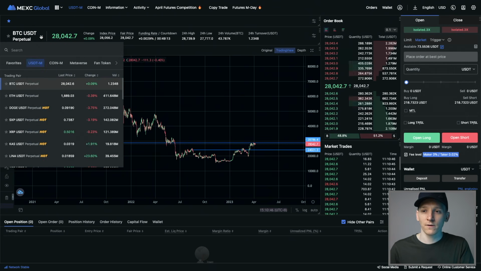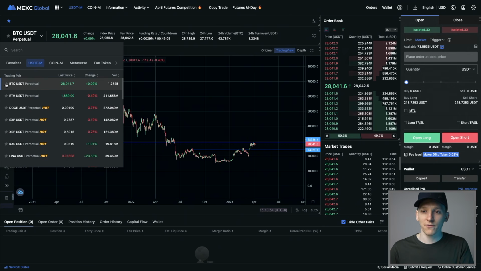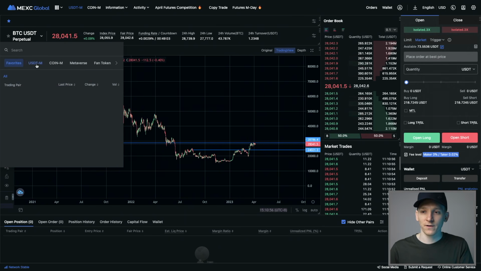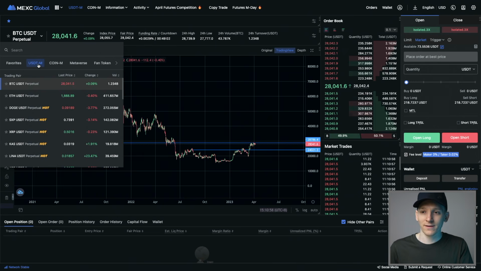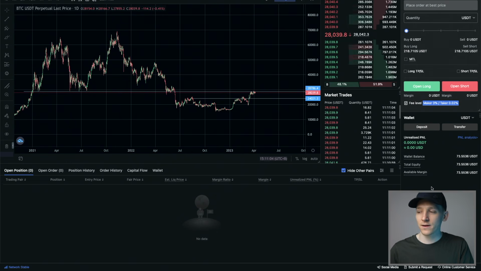So what we can do here is come down. You can see all of the USDT margin futures right here, Bitcoin, ETH. You can see all of these other ones that you can choose. You can make them favorites as well, and then go to favorites if you have any. Now that's US dollar tether margin. So if you want to trade that, of course, you do need to put US dollar tether into your account. Down here, you can see all of your balances. So I've got the wallet balance here. Total equity, this is your balance plus minus your profit and loss. So whatever that is, that will be your total equity.